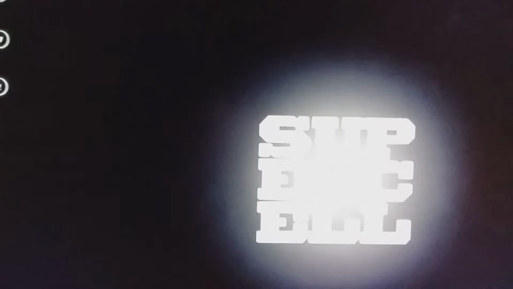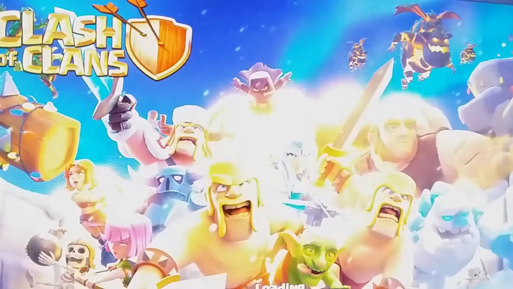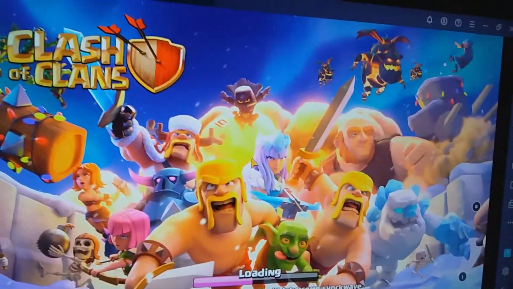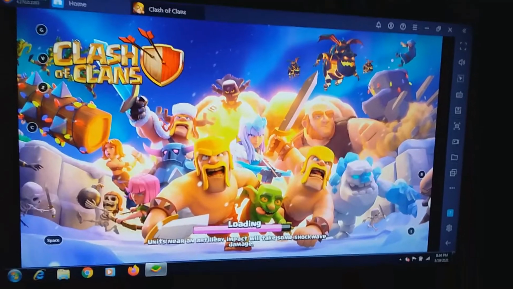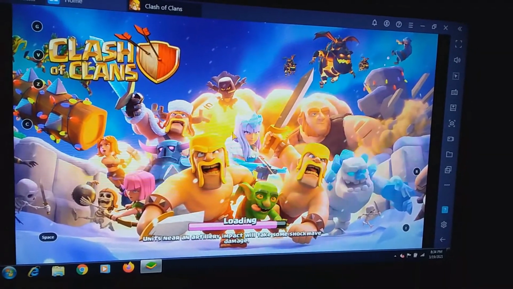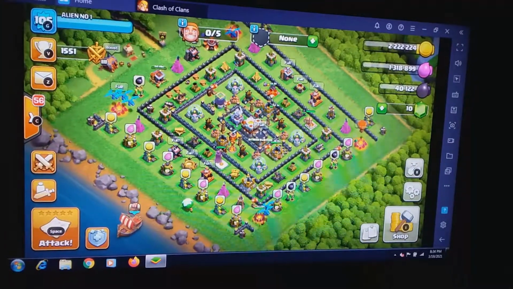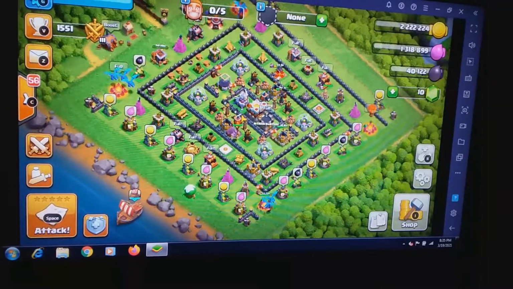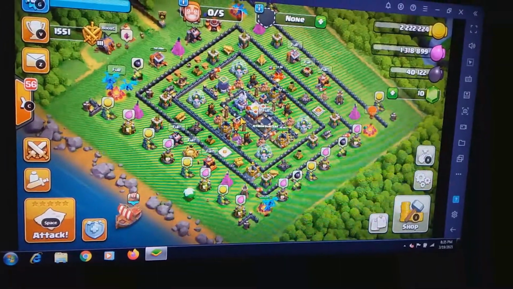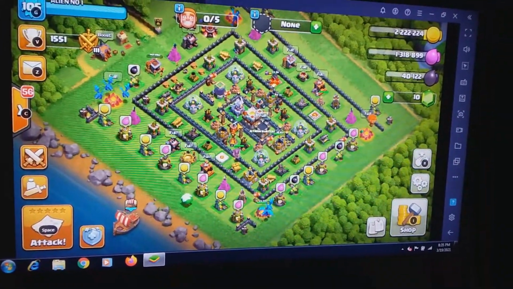See, it just gives my name of the village. I have already muted the sound as I don't want the copyright. This is Supercell, and I would ask my brother to zoom out a little bit so that the entire screen comes in. And yes, this is my village. This is Clash of Clans, and basically this is what I am trying to tell you, to introduce the game to you.